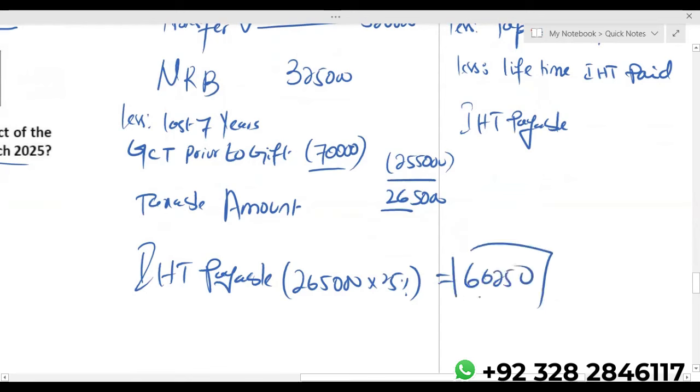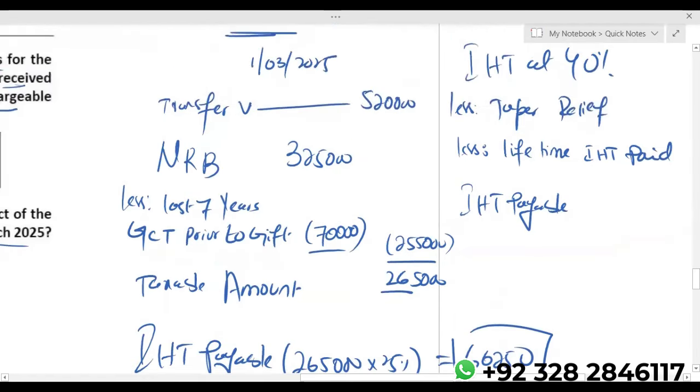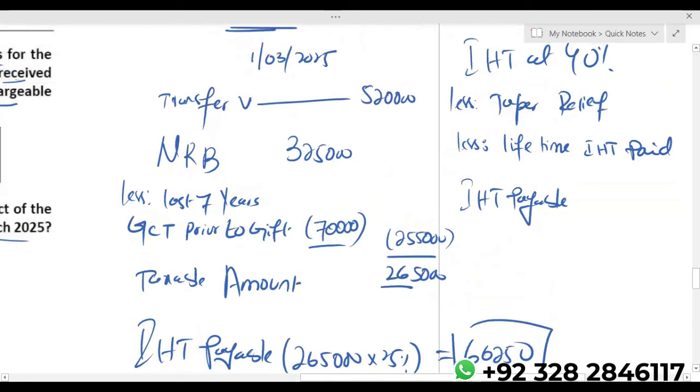66,250. Of course, the examiner is not asking here what is the gross chargeable amount carried forward. If we calculate gross chargeable amount carried forward, then this 66,250, you will have to add into 520,000.